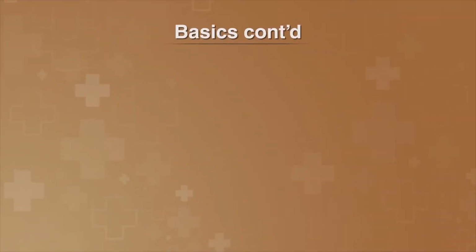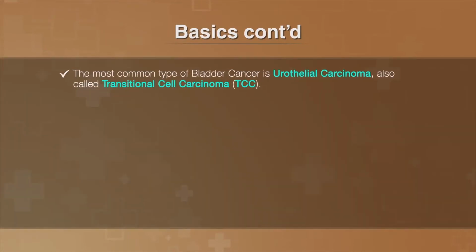The types of bladder cancer you have depend on which bladder cells become cancerous. The most common type is urothelial carcinoma. It is also called transitional cell carcinoma, or TCC. It begins in the cells that line the inside of your bladder. This is the part that stretches and shrinks when your bladder is empty or full. Since urothelial cells are also found in your urethra, ureters, and the lining of your kidneys, your entire urinary tract will need to be checked for tumors.